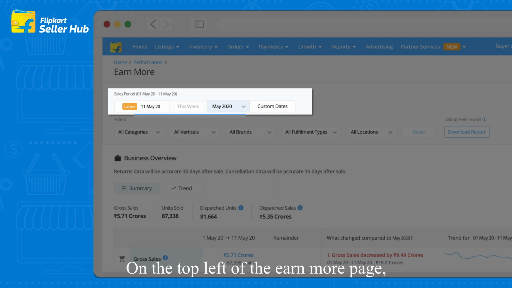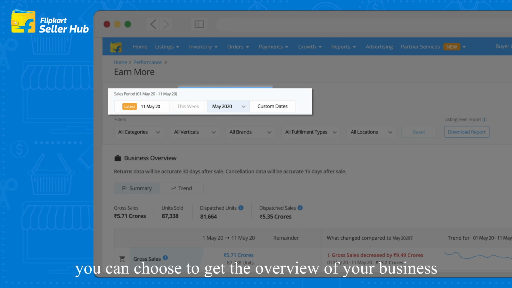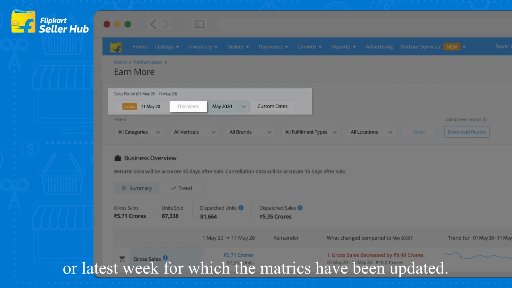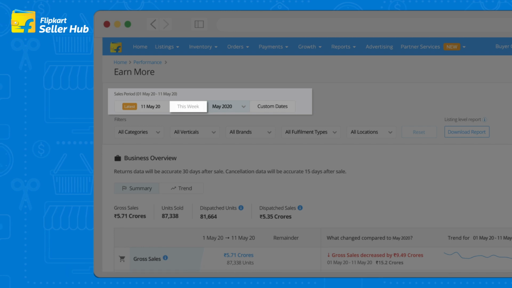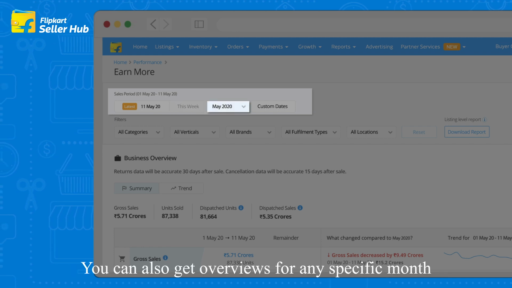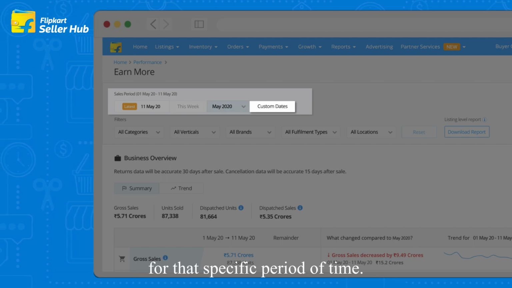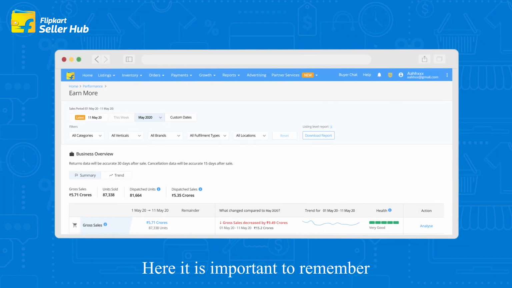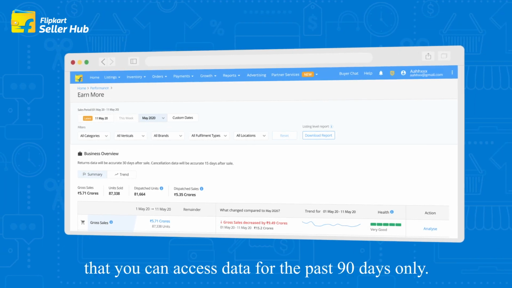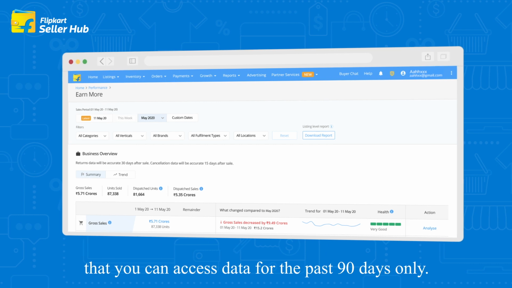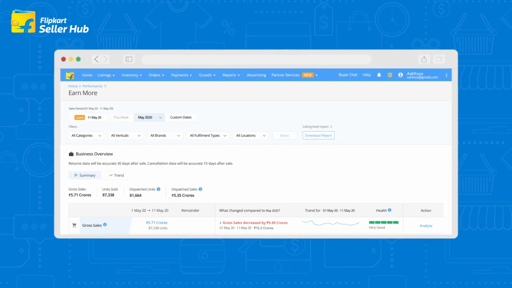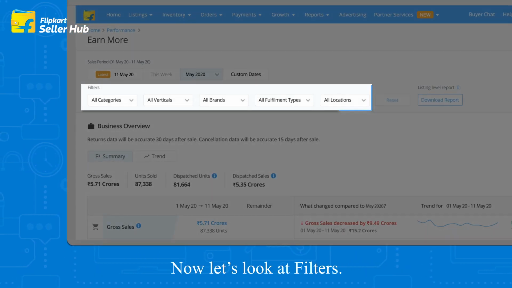On the top of the Earn More page, you can choose to get the overview of your business for the latest date or latest week, for which the metrics have been updated. You can also get overviews for any specific month or fill in custom dates to get the overview for that specific period of time. Here, it is important to remember that you can access data for the past 90 days only. Now, let's look at filters.